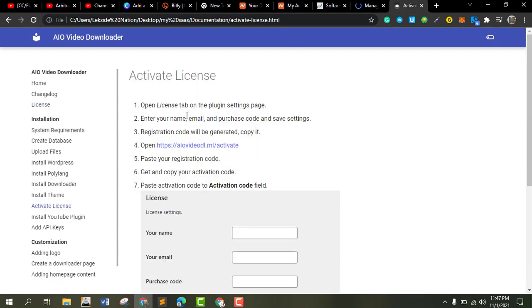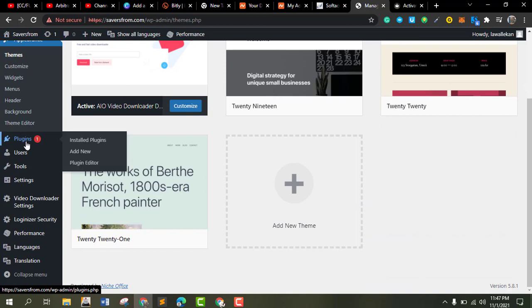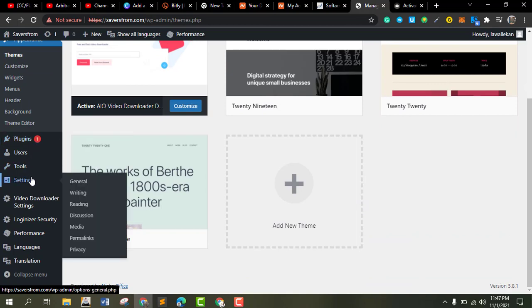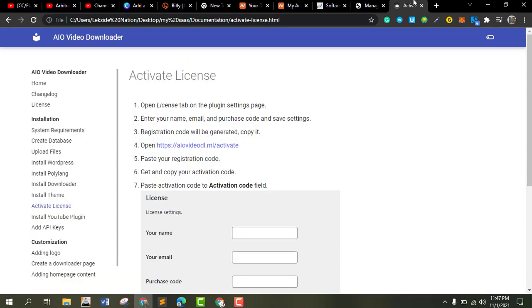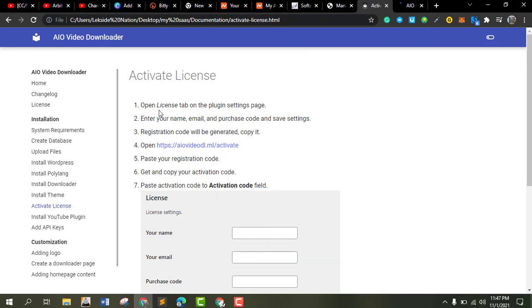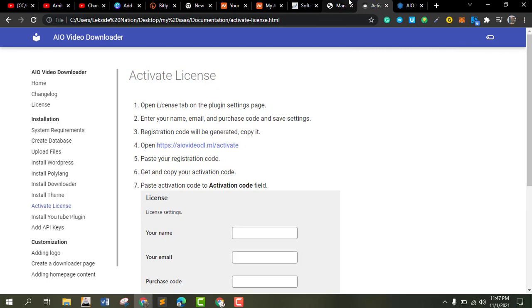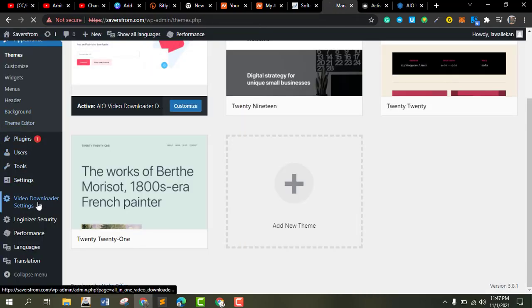So open the license tab on the plugin settings page. License, plugin, settings. I don't know what this one's talking about. Open license tab. First I need to open this one first. Oh, they want us to paste them. Admin dashboard, video downloader settings, and register your copy. Admin dashboard, video downloader settings. So video downloader settings.